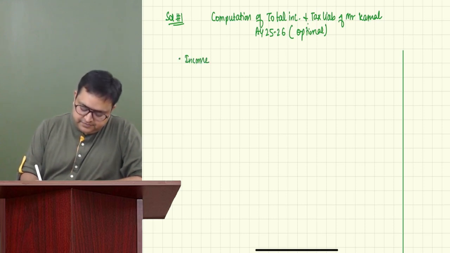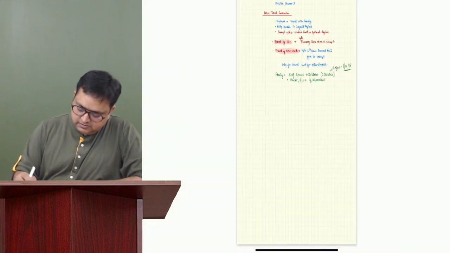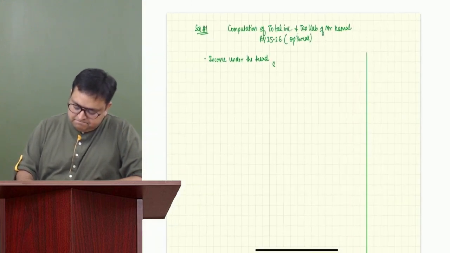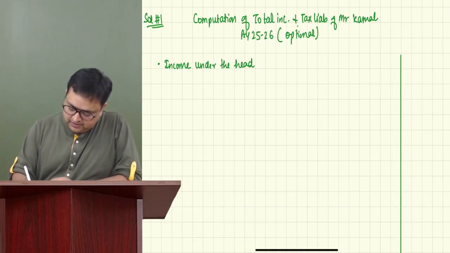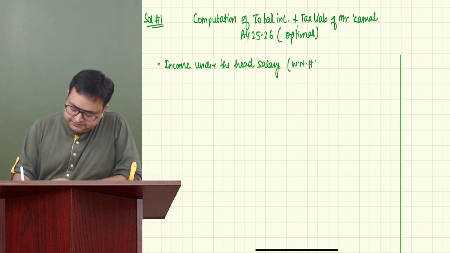So income under the head salary, we'll make working note number 1.